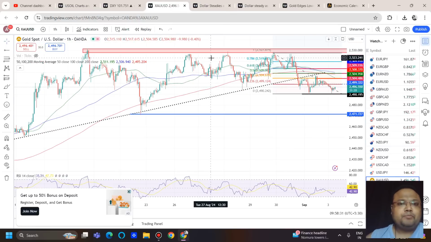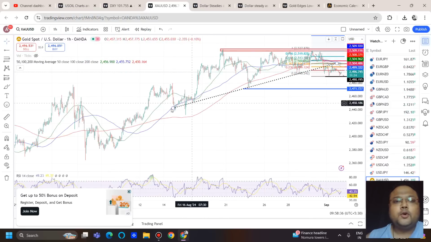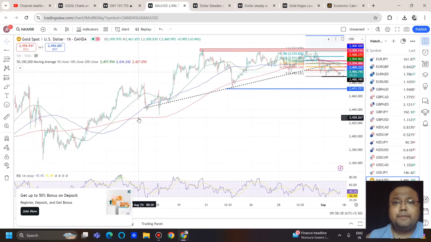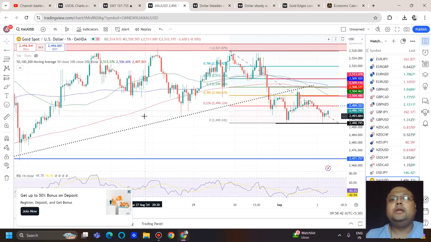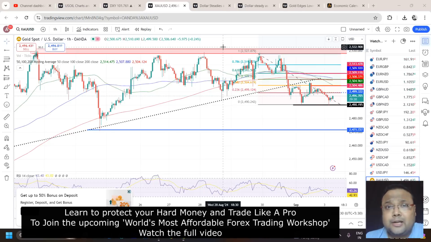So we can see that overall the market structure is still the same. As we all know, the trend of gold is overall very much bullish. So as a positional trader, if you're holding a buy on gold, you can continue with your buy position because gold is fundamentally bullish.